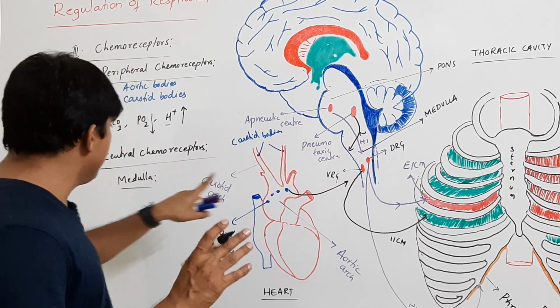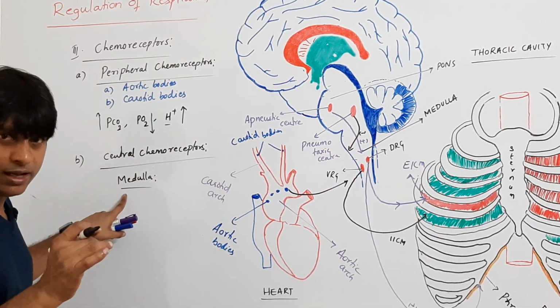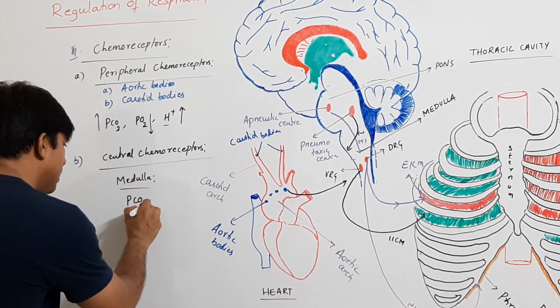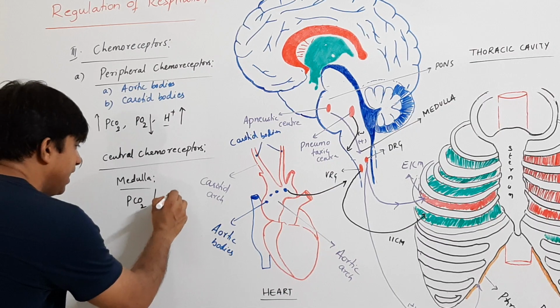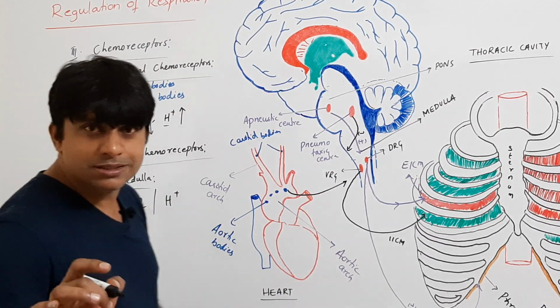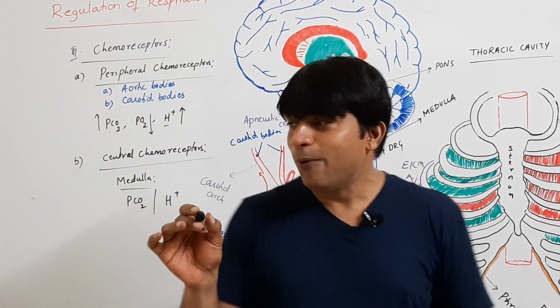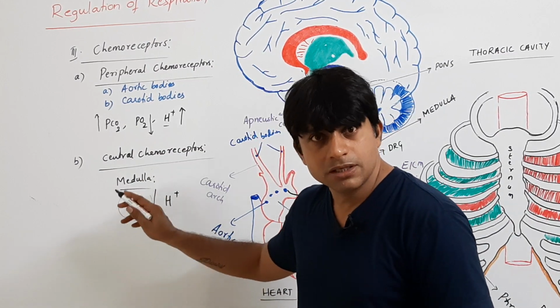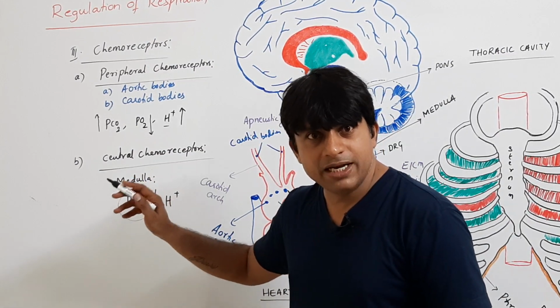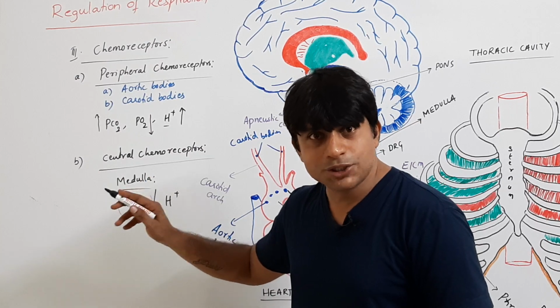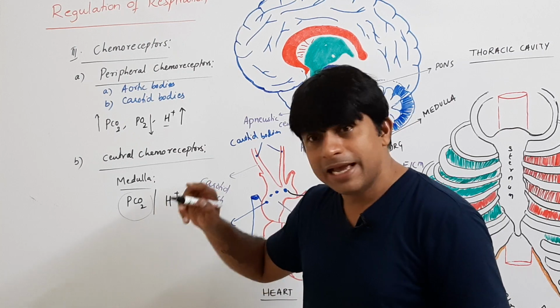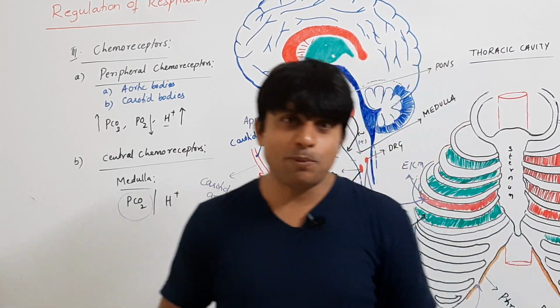They detect the partial pressures of carbon dioxide and H+. The question comes, why only carbon dioxide? Because remember, carbon dioxide is the only one which can cross the blood-brain barrier and enter into the cerebrospinal fluid.